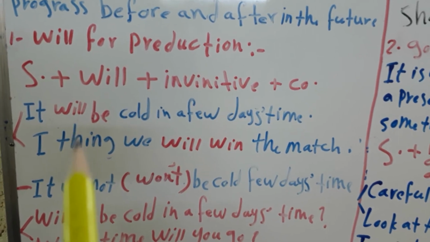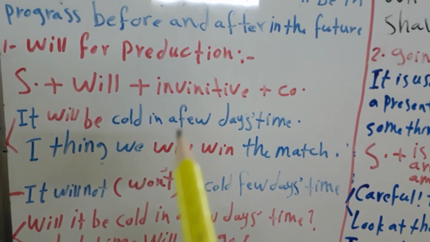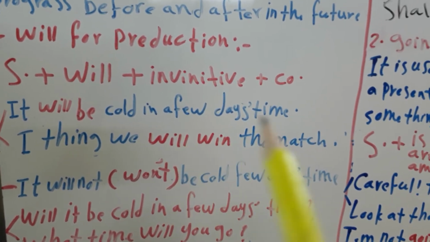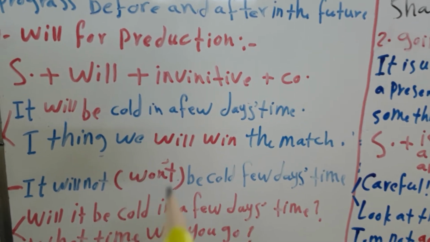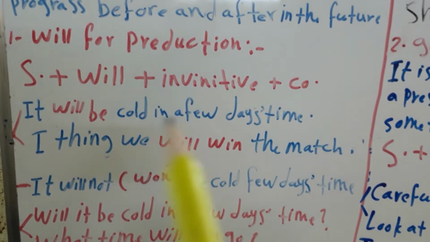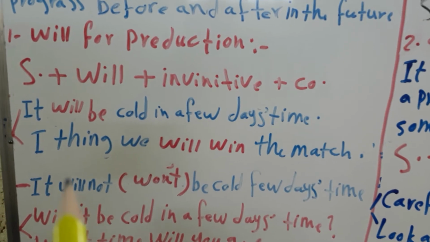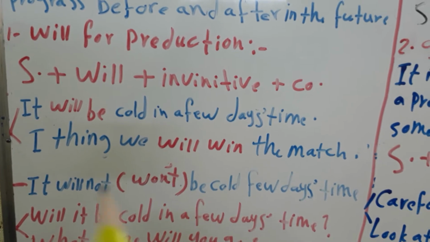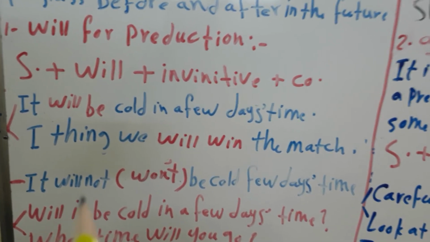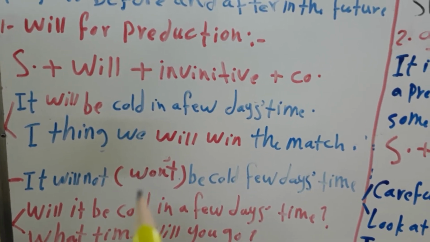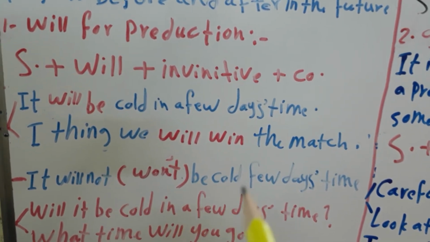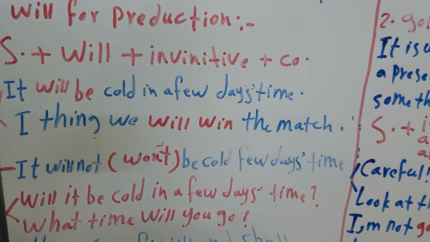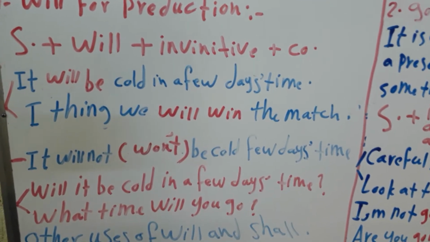Okay? But these sentences are in the affirmative or positive form. How can I make the sentence negative? I will add not after the auxiliary verb will. It becomes negative: it will not, or I can write it won't be cold in a few days' time.